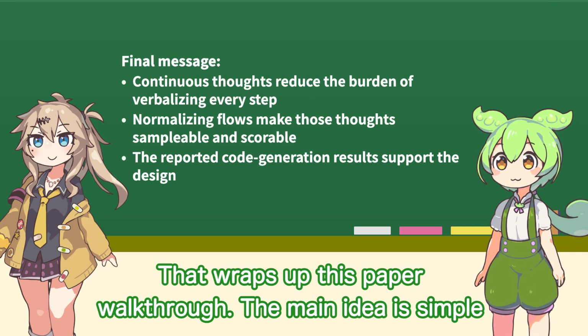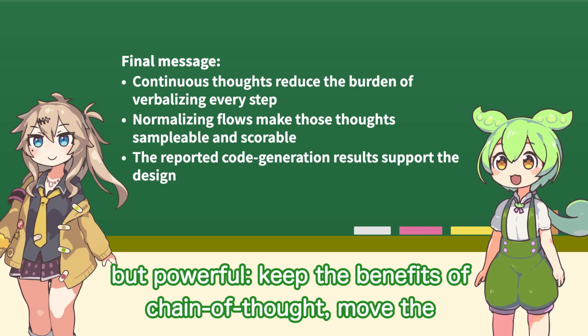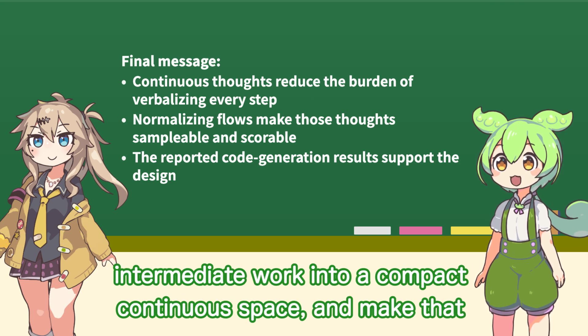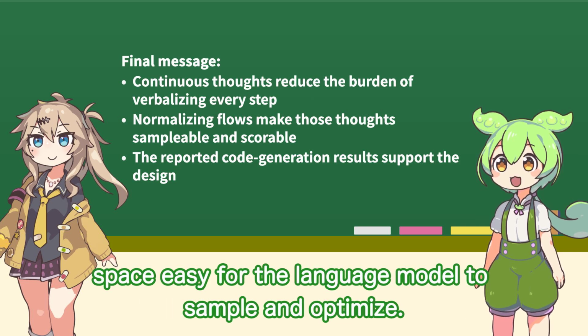That wraps up this paper walkthrough. The main idea is simple but powerful. Keep the benefits of chain of thought, move the intermediate work into a compact continuous space, and make that space easy for the language model to sample and optimize.